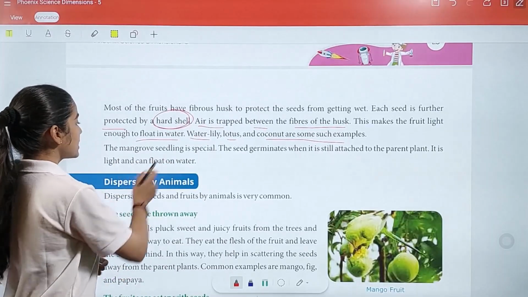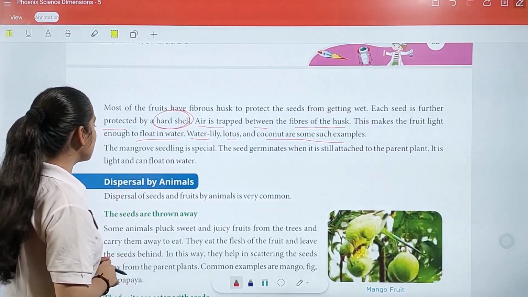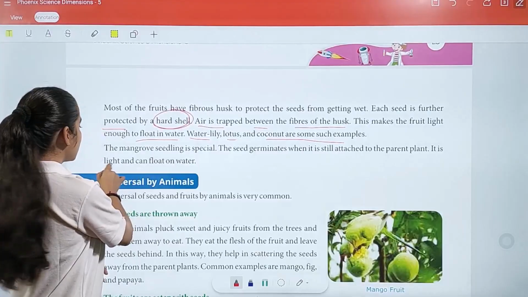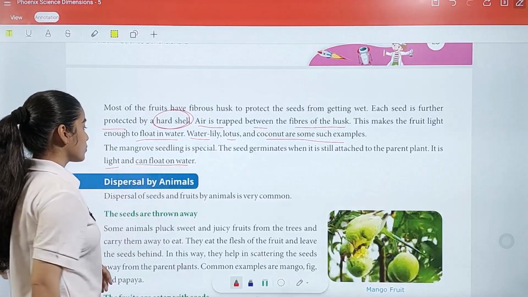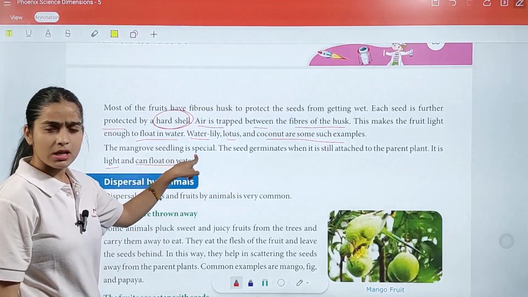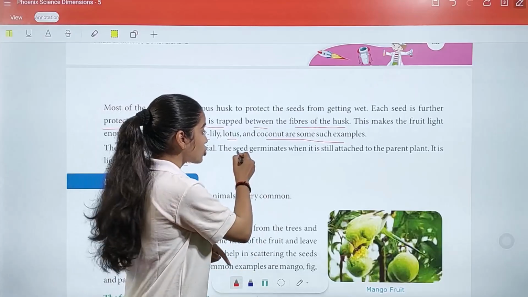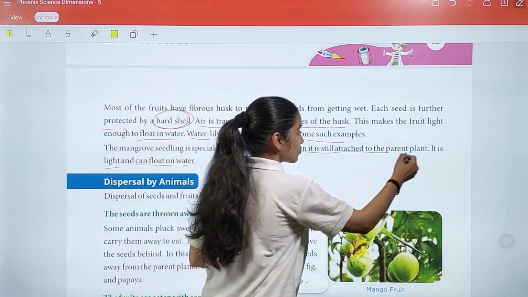The mangrove seedling is special. The seed germinates when it is still attached to the parent plant. It is light and can float on water. So the question is, ma'am, why is it special? Because the seed germinates when it is still attached to the parent plant.